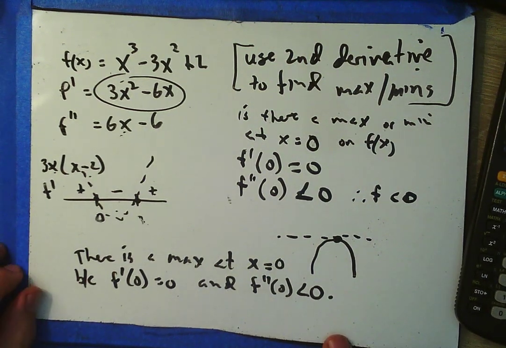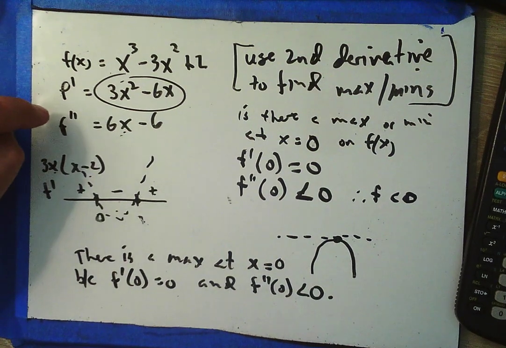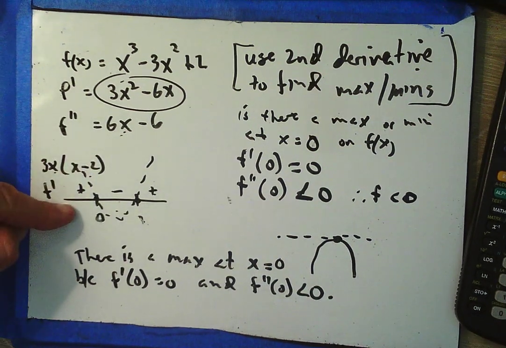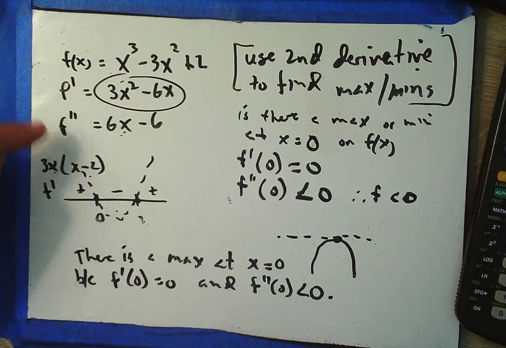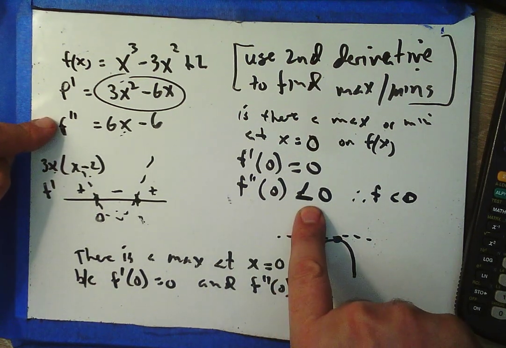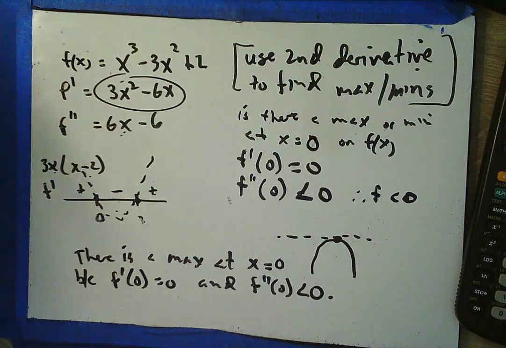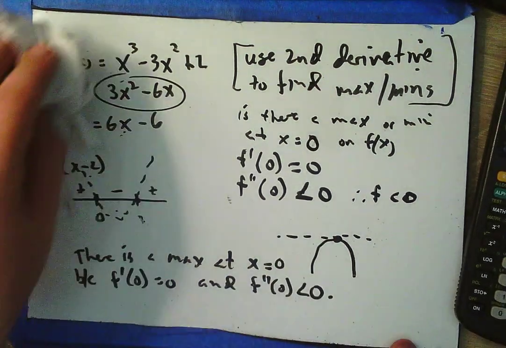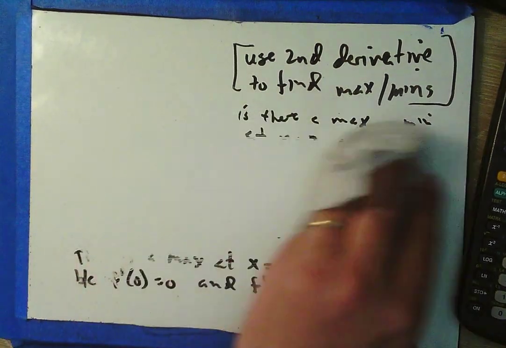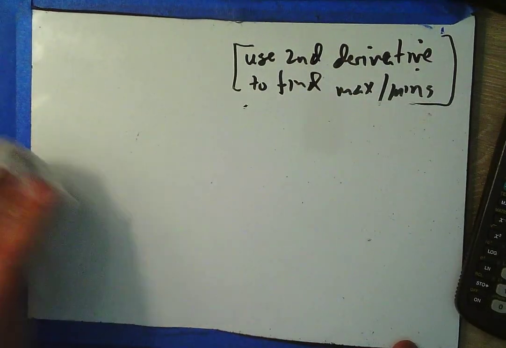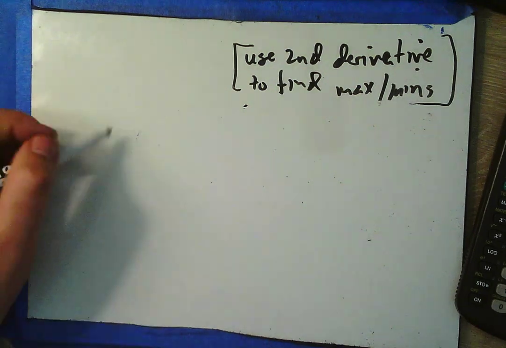Now you may say, well, Mr. Kukla, it's kind of a pain because I could have found all that information out just by working with f prime. I now have to take this other derivative and consider the behavior of the other derivative at that point. Yes, that's what this is all about. Why do I need to do that, Mr. Kukla? This is crazy. And I agree. But wait, let's put you in this position.